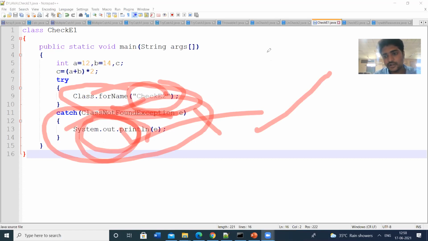So in today's class, we have discussed 3 things. First one is the Throwable class. We have seen what the constructors are and what the methods available in the Throwable class are. And then we have seen the checked exceptions and unchecked exceptions. We have seen the differences as well as some programs regarding the checked exceptions and unchecked exceptions.